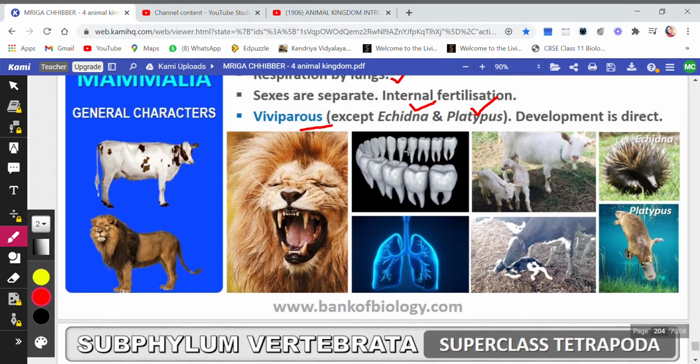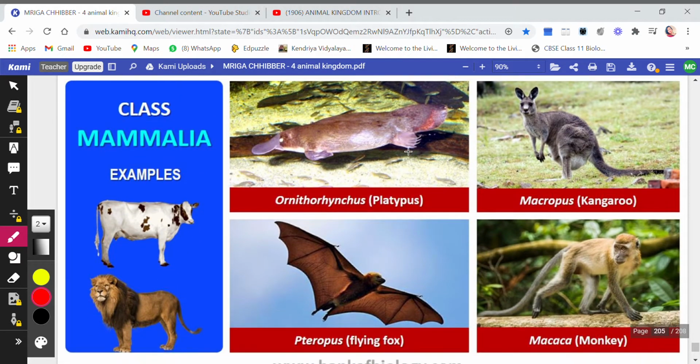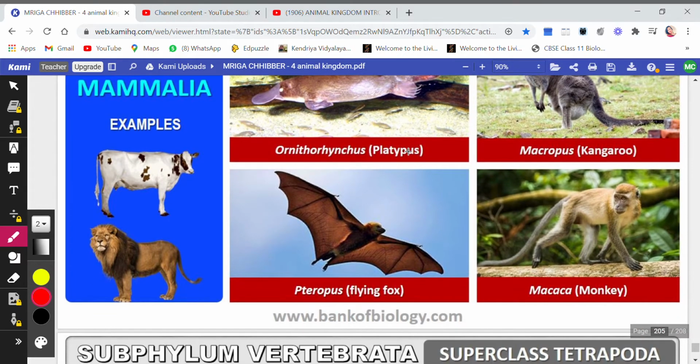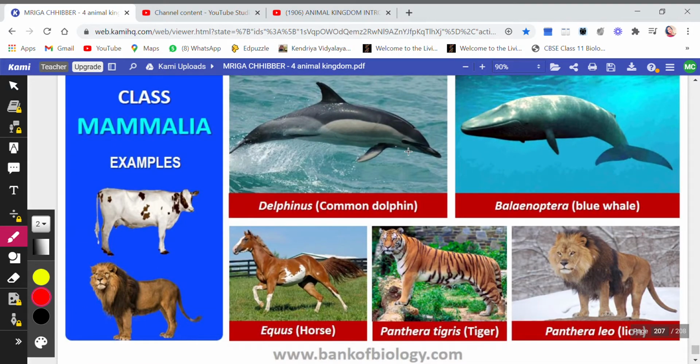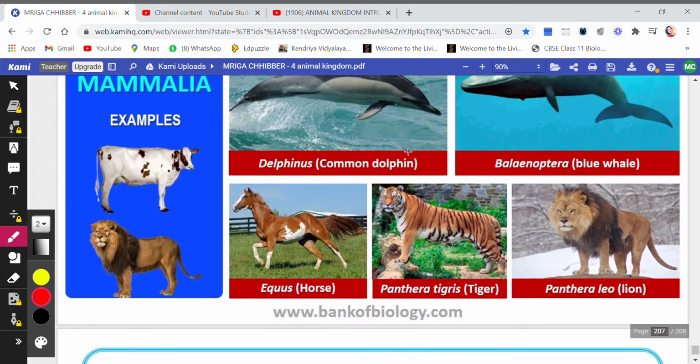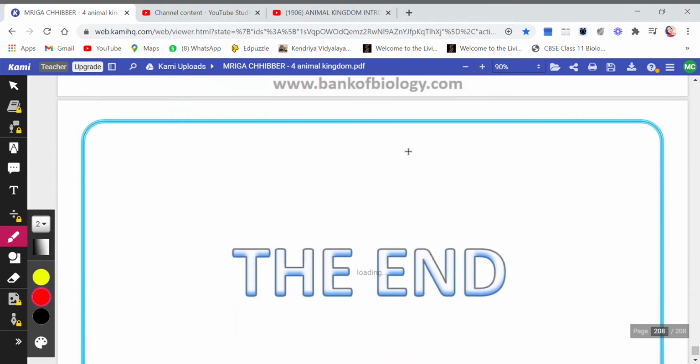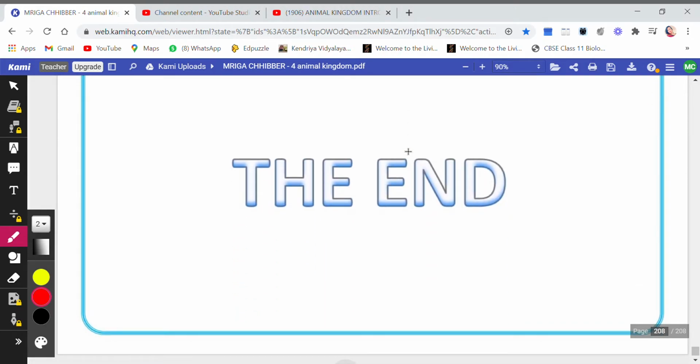The development is, of course, direct, and these are the examples of mammals. These are all the examples of mammals in the class Mammalia. And here we come to the end of the chapter.